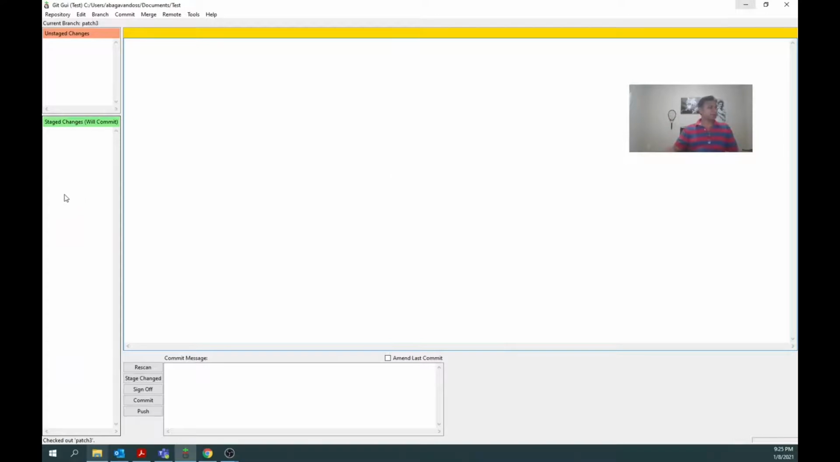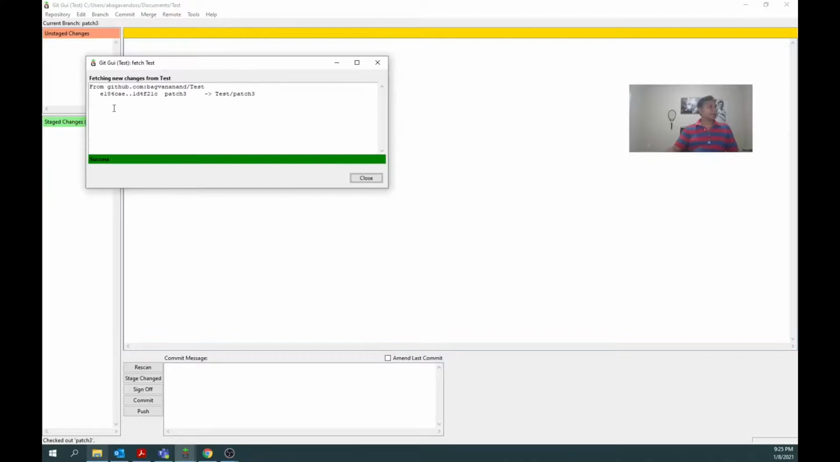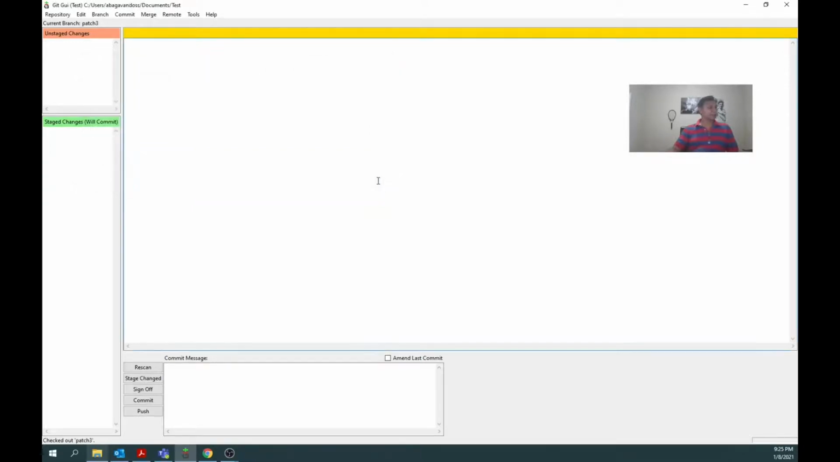How am I going to do that? From the remote, fetch from test. It is telling patch 3, there are some changes. It's been added over here. Okay, close. If I check out, what will happen? Still it is here. So in that case, it is going to cause a merge conflict. I can't push my change. Now what will happen if I push my change?